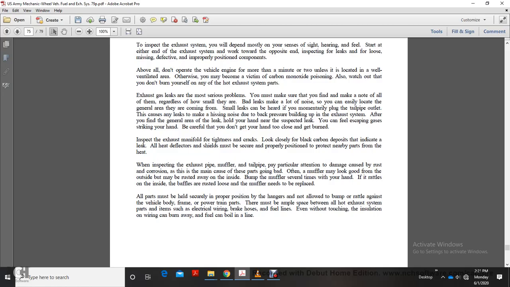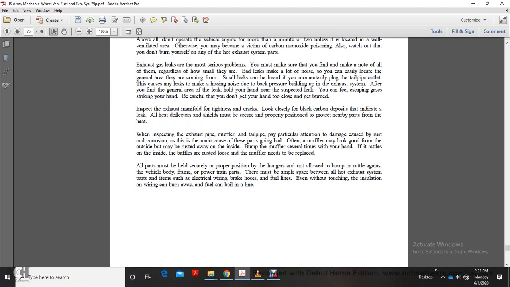After you find the general area of the leak, hold your hand near the suspected leak and you can feel the escaping gases striking your hand. Be careful you do not get your hand too close and get burned. Inspect the exhaust manifold for tightness and cracks. Look closely for black carbon deposits that indicate a leak. All of the heat deflectors and shields must be secured and properly positioned to protect nearby parts from the heat.